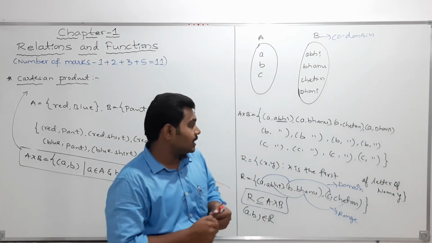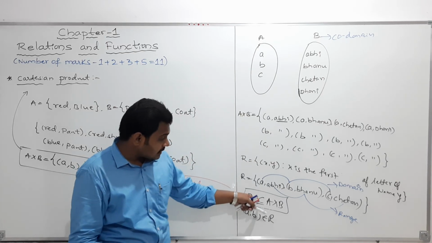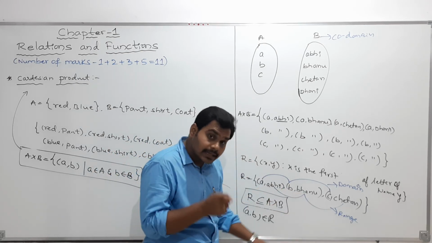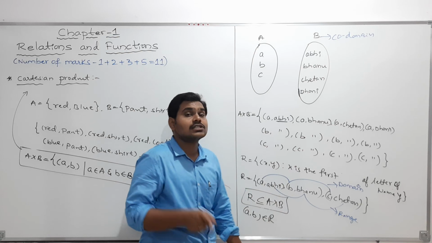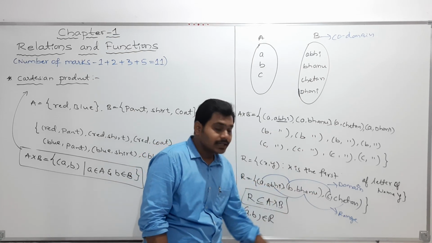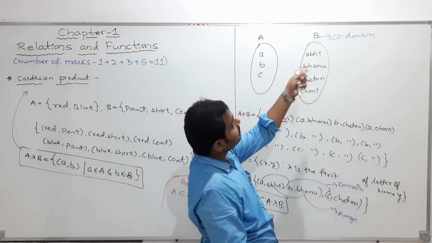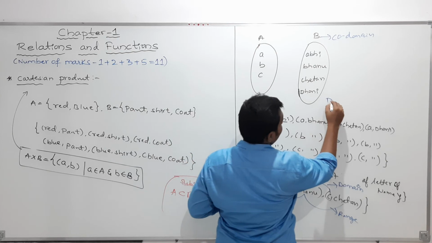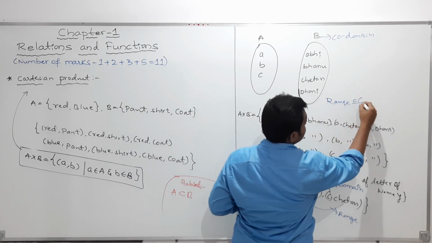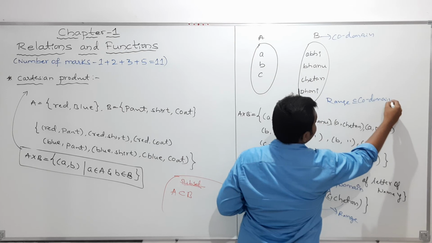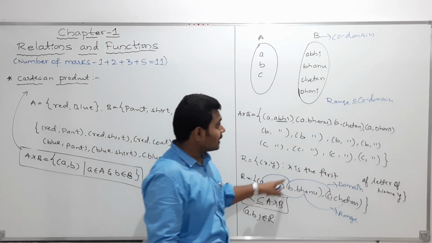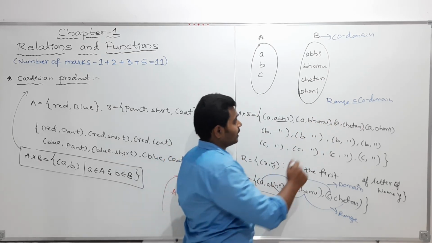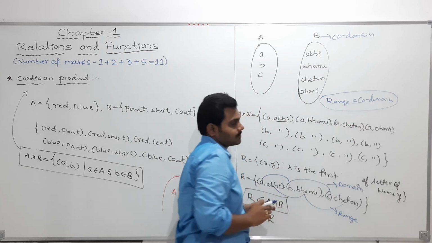Am I clear? So my dear students, please remember that R is nothing but a subset of A cross B. All the first elements in the relation R, I will call the domain. The second elements we can call the range, and the entire set B we can call the codomain. And please remember, range is always a subset of codomain. So range may be equal to the codomain, or else sometimes range is a subset of codomain. This is a very important concept, my dear students.